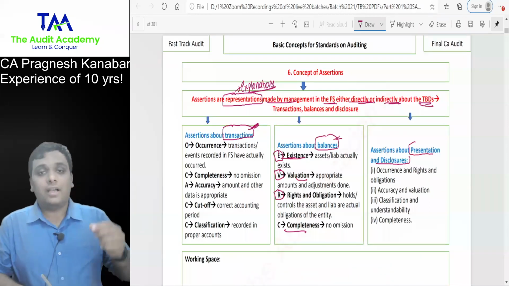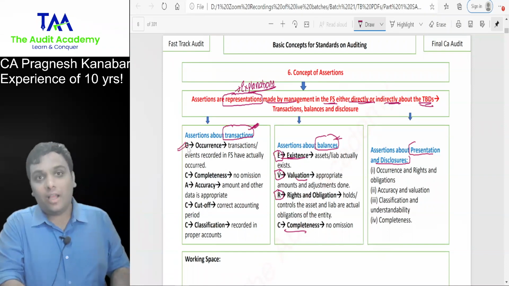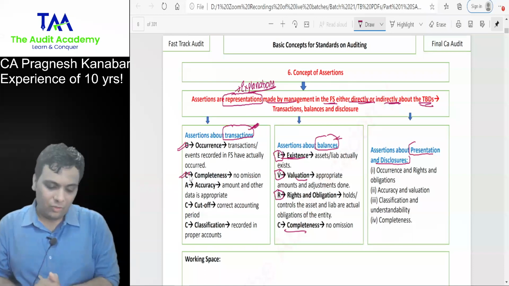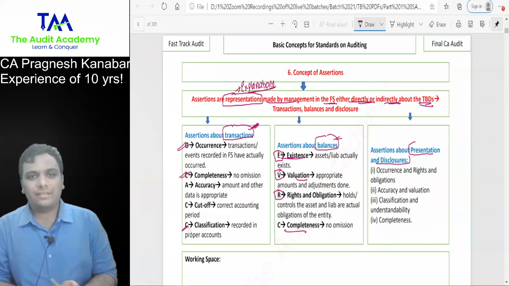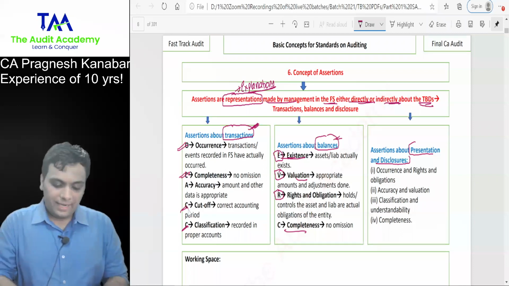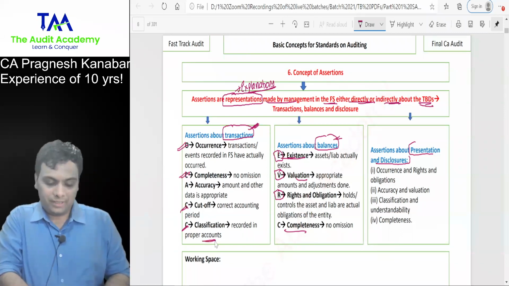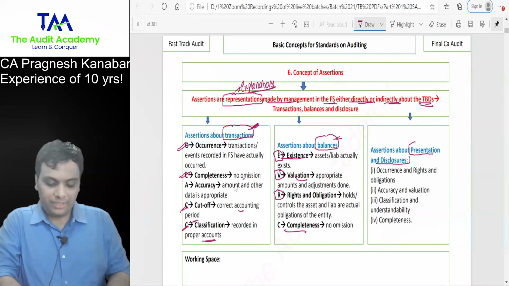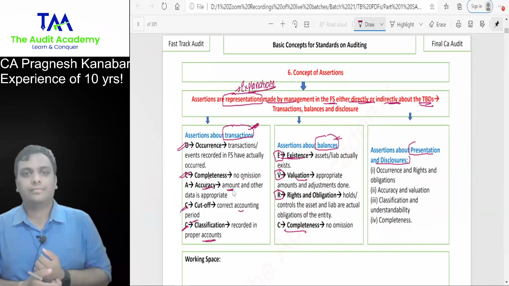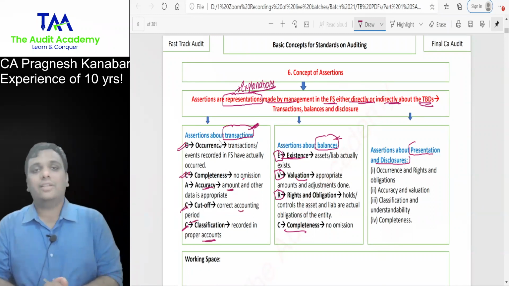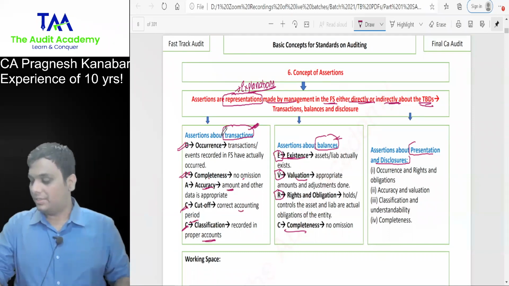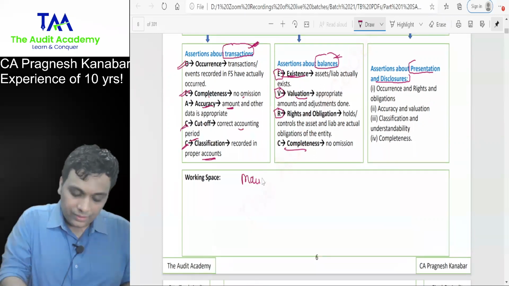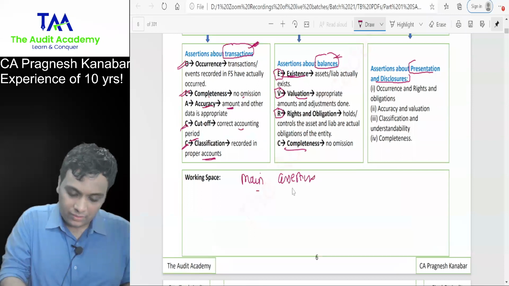Chalo. Assertions about transactions. O for occurrence, whether transaction has actually occurred or not. C for completeness, that is no omission. C for classification. C for cutoff. Classification is correct accounts. Cutoff is correct accounting period. Completeness, no omission, and accuracy is about the amounts. So everyone over here, for assertions about transactions, there are lots of points that you can write, but tell me the main assertions for exams.